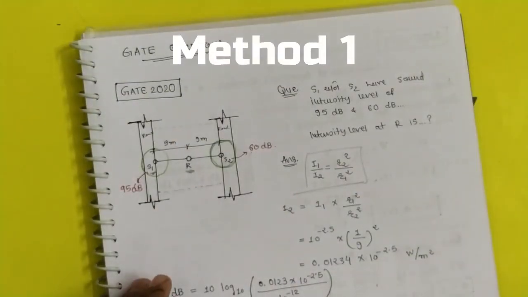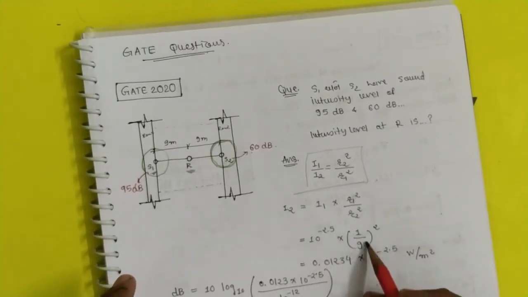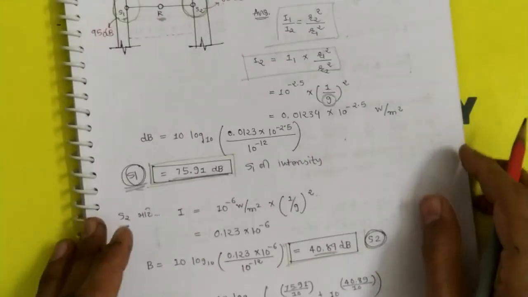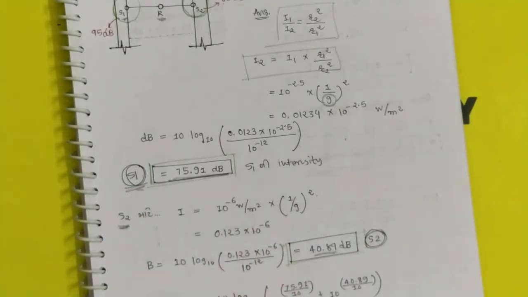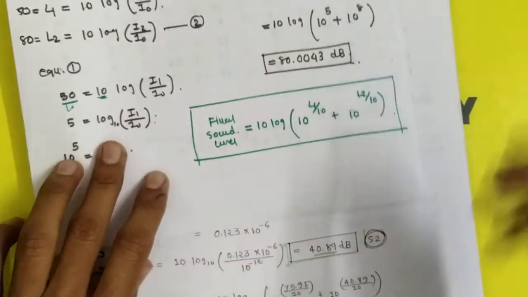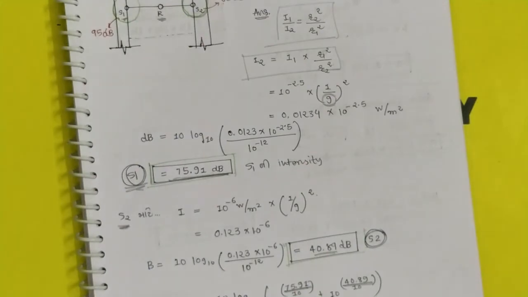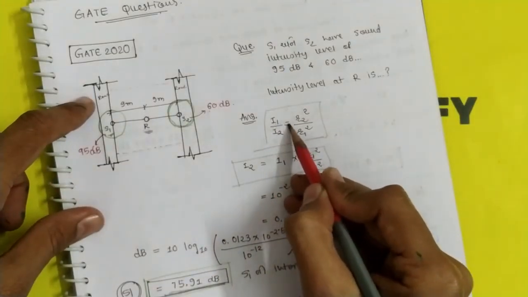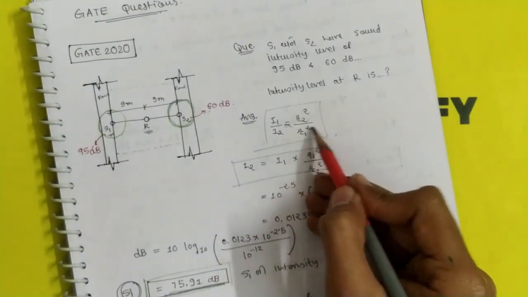Formula by two methods. Number one is finding the intensity level at 9 meter by the ratio of I1 by I2, and finding the decibel level. I1 is proportional to 1 upon R1 square, so I1 by I2 is equal to R2 square upon R1 square.